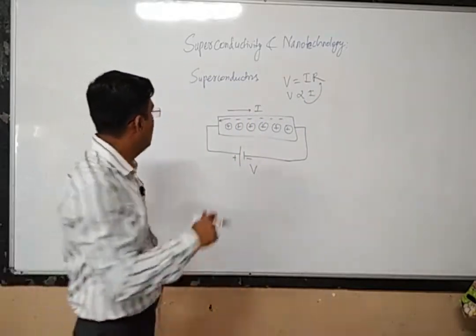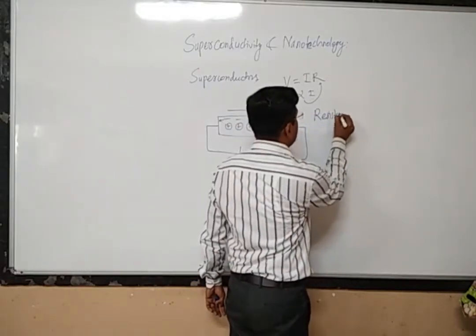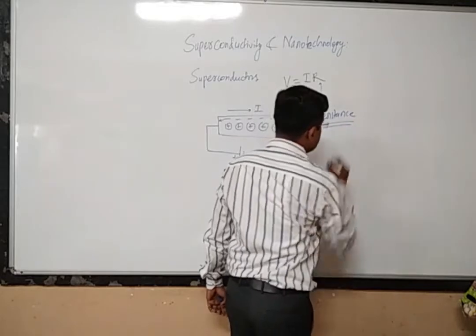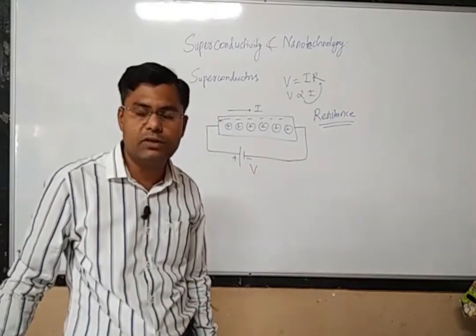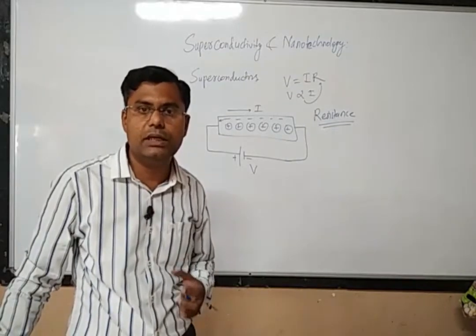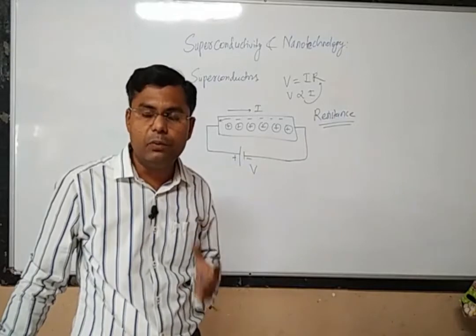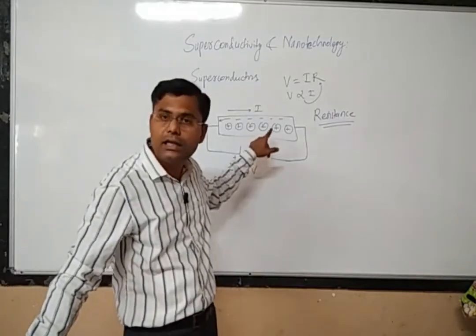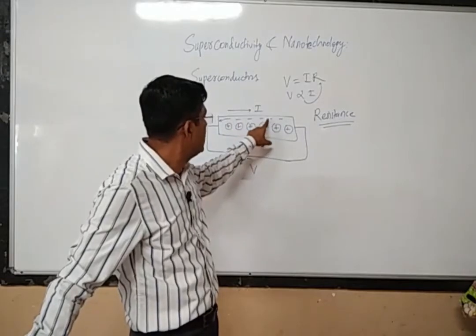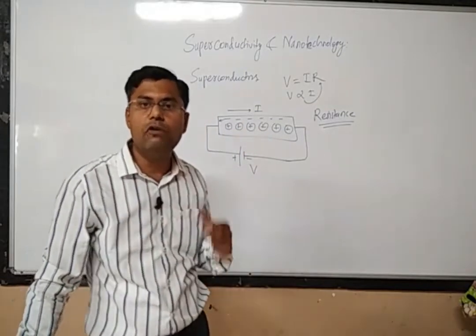How do we define the resistance? We have already seen several times that resistance is the opposition to the flow of electrical current. The electric current is produced by the flow of electrons, so resistance is the opposition to the flow of electrons.